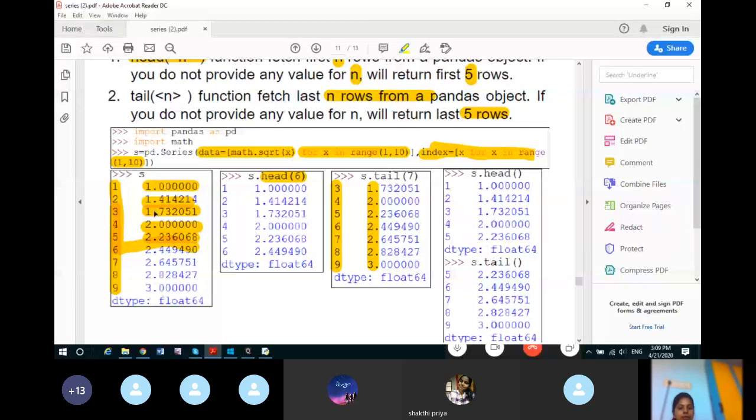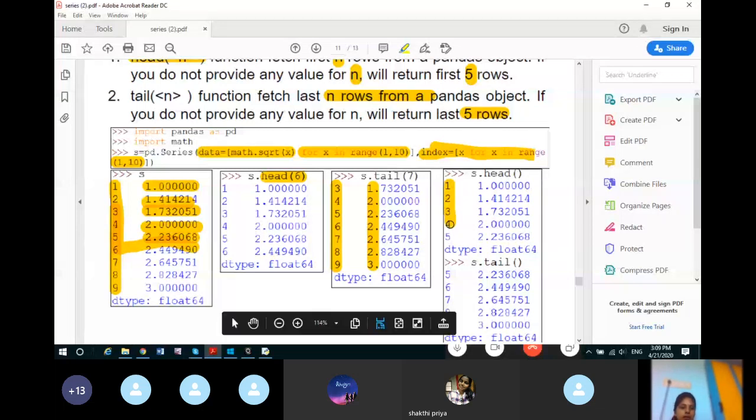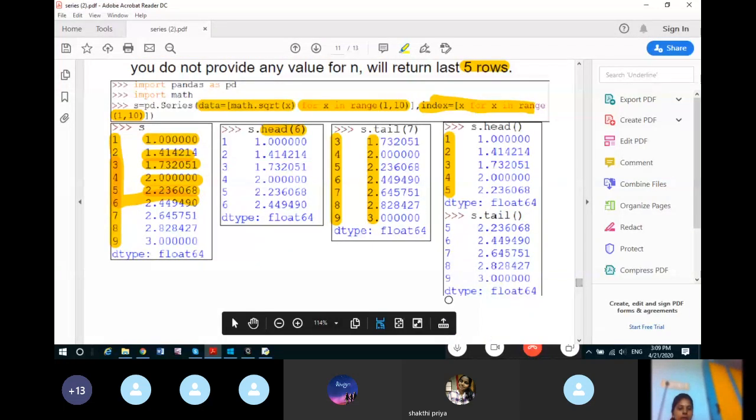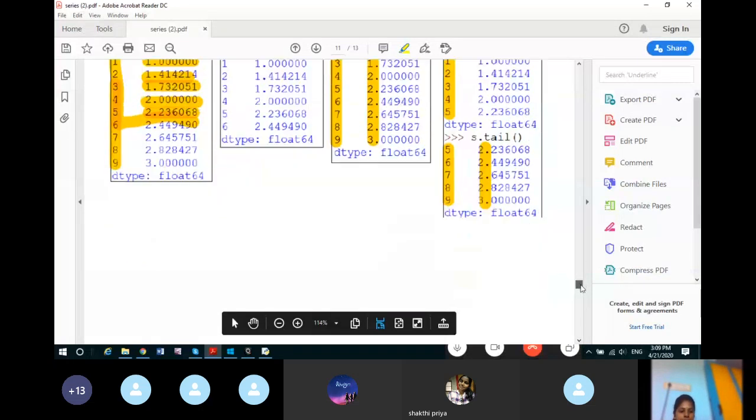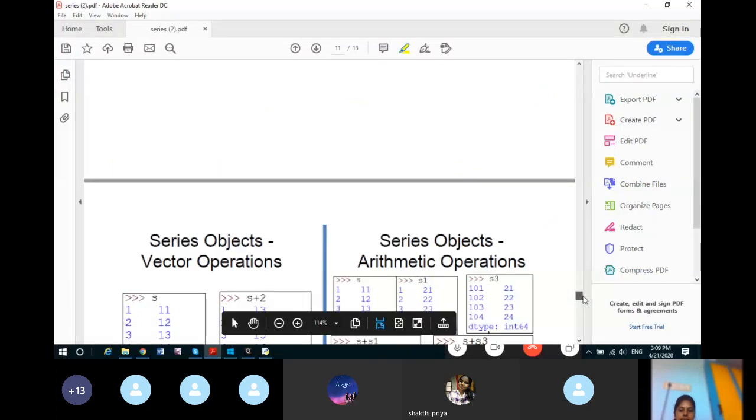Now if we are not using anything inside the parentheses in the head function, then it will take the first 5 rows. So the first 5 rows are displayed from the series. If you are not giving anything inside the tail function, it will take the last 5 rows, but it will display those 5 rows in the same order as they were in the series. So this is the series function.